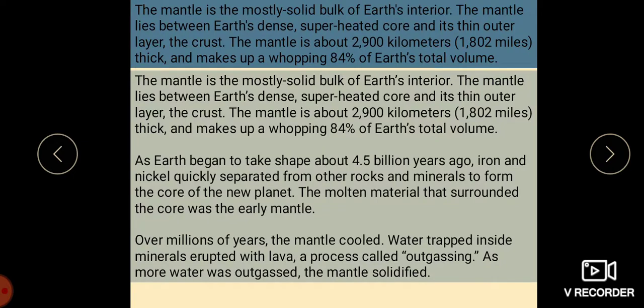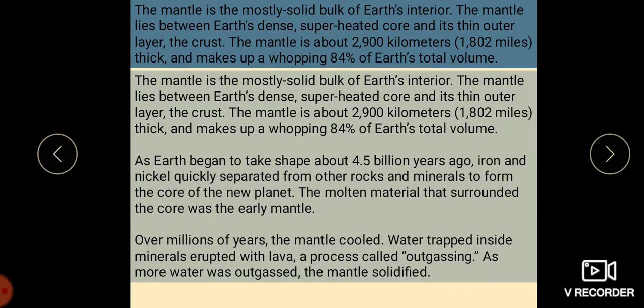So, now let us know about the mantle. As I told, it is the solid bulk of Earth's interior. It lies between the Earth's dense superheated core and its thin outer layer, the crust. It is about 2,900 kilometers thick and makes up a whopping 80% of Earth's total volume.